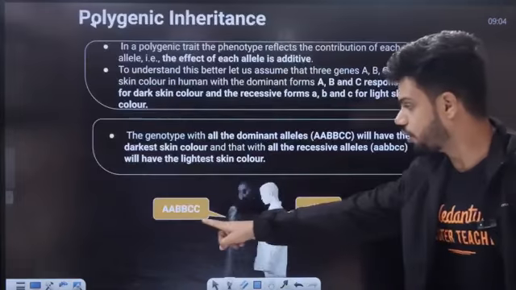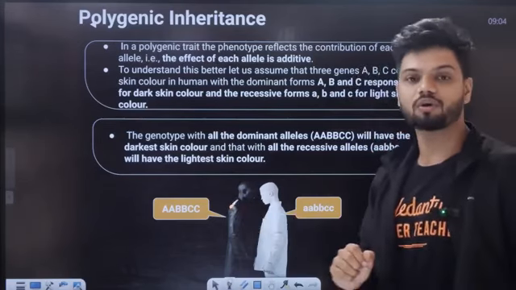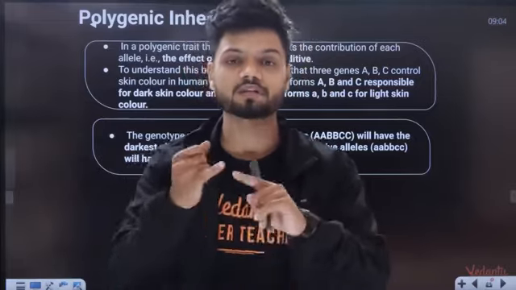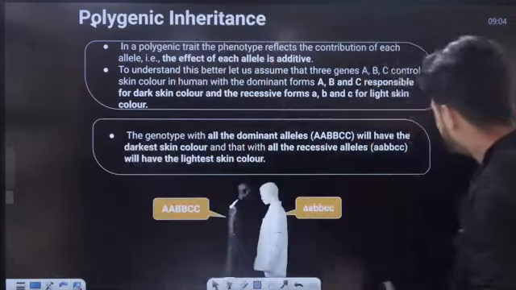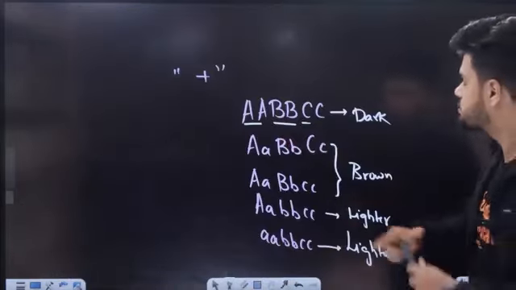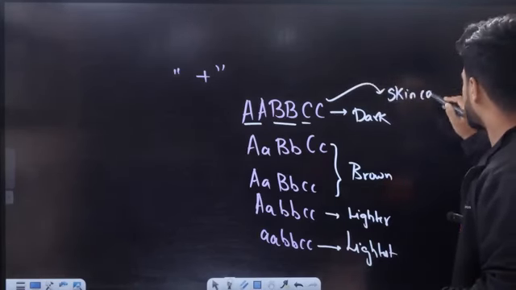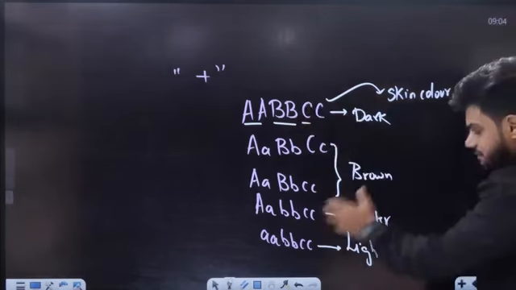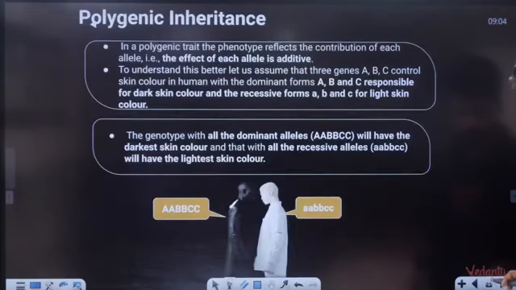You can see here also: all dominant alleles, darker the effect; lighter alleles, lighter the effect. That is called your additive effect, which is observed in polygenic inheritance. So what is the first point, students? The first point is many genes controlling one trait. Can you see here? Gene A, gene B, gene C. All of these genes are controlling one trait, that is skin color. Many genes, one trait. It is additive in nature, and it is also affected by environment. That is polygenic inheritance.